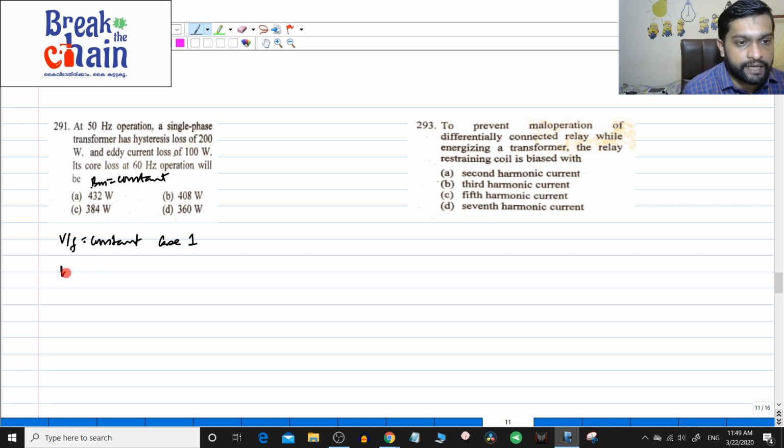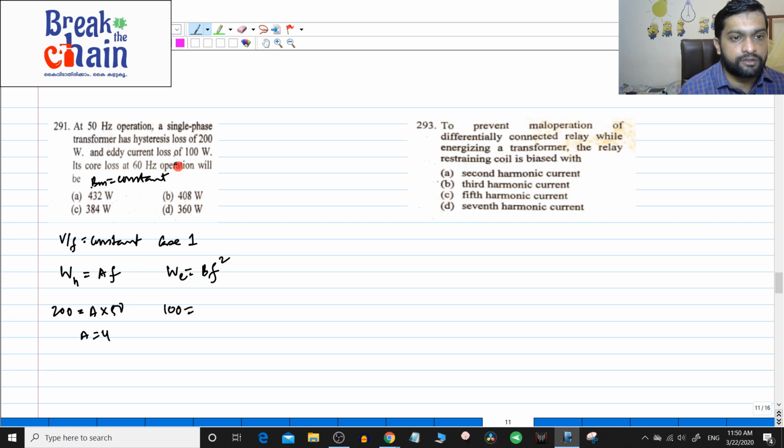So, in case 1 you know that hysteresis loss Wh is equal to A into f, and the eddy current loss is B into f square, right. So, let us find the first value. This is the way to do these numericals. So, hysteresis loss 200 is equal to A into 50, the first operating condition. So, A is equal to 4, and eddy current loss 100 is equal to B into 50 square. So, B is 0.04 here.